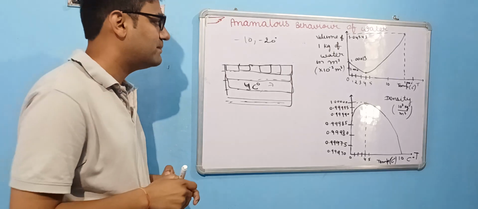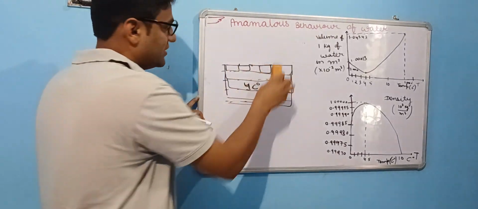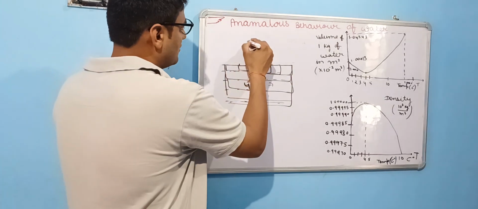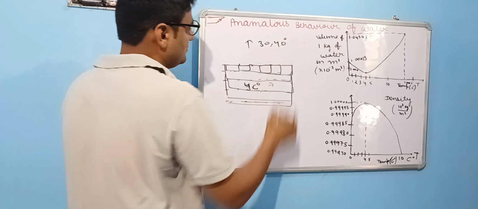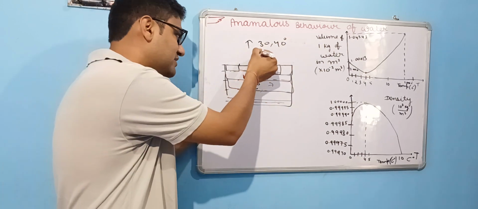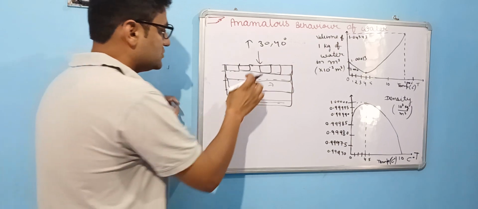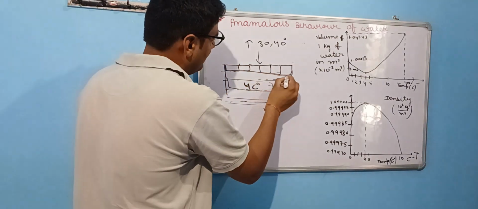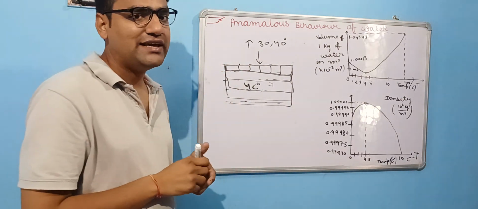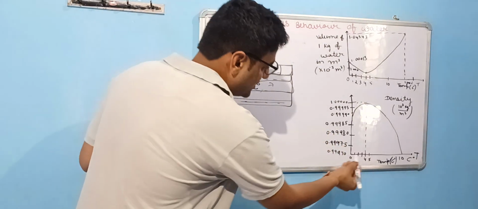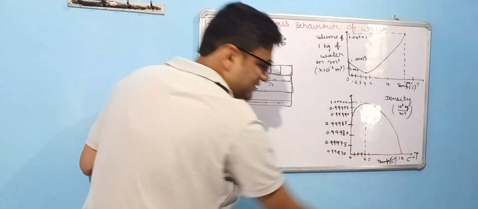The same behavior also plays a role in summer. In summer, when the temperature outside is very high, 30 to 40 degrees Celsius, the heat starts flowing towards the upper layer. It acquires the heat and becomes less dense, because as we increase the temperature, it becomes less dense.